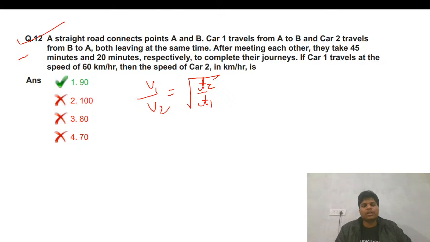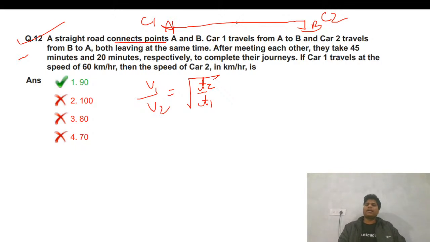So a straight road connects points A and B. Car 1 travels from A to B, car 2 travels from B to A, both leaving at the same time. After meeting each other, car 1 takes 45 minutes, and car 2 takes 20 minutes respectively to complete their journey.